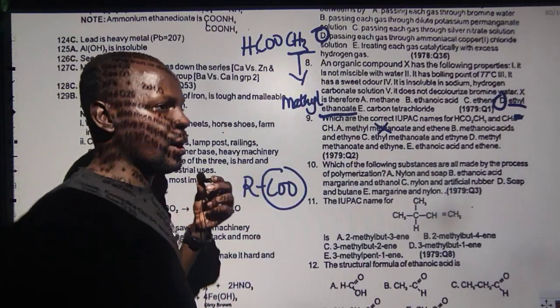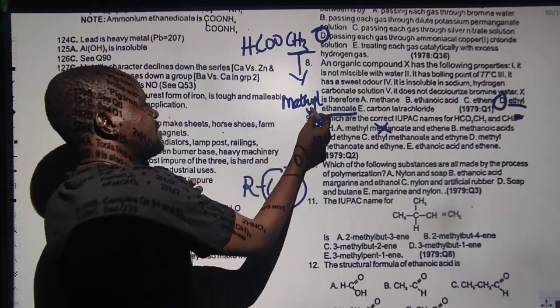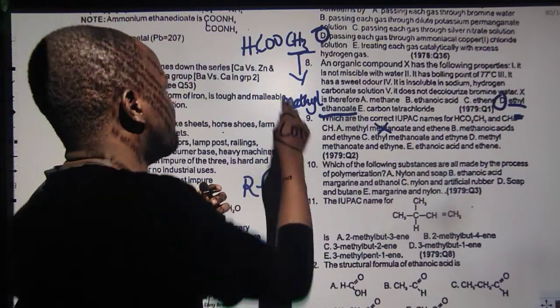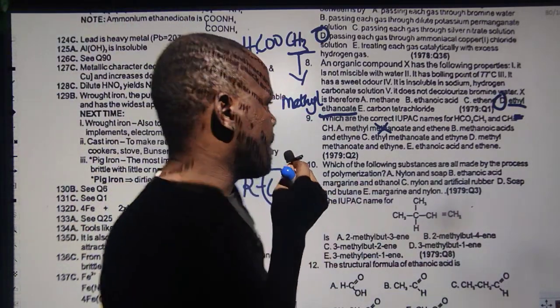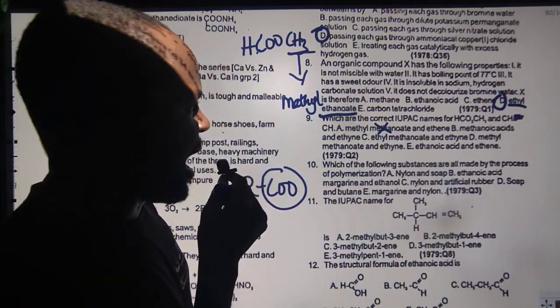Then this one is the OH. How many carbon? 1 carbon. Methyl. Then 1 carbon is metanoate. Do you get? So this is methyl metanoate. So the first family, the first one, the IUPAC is methyl metanoate and ethyne.